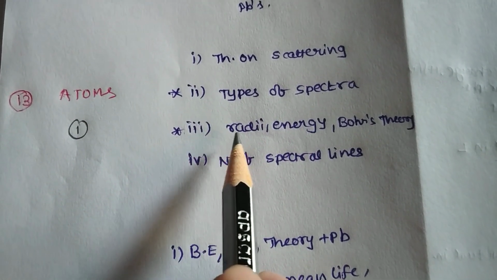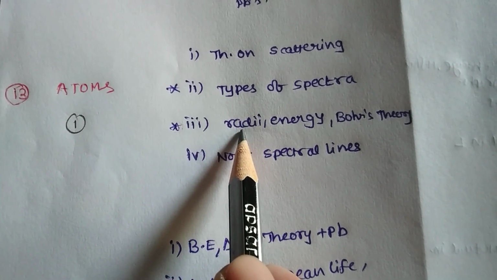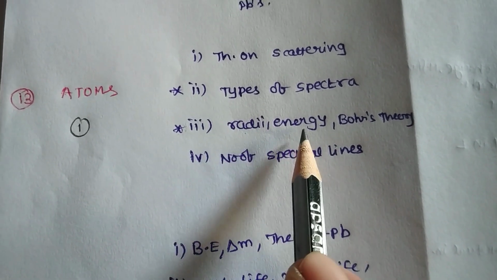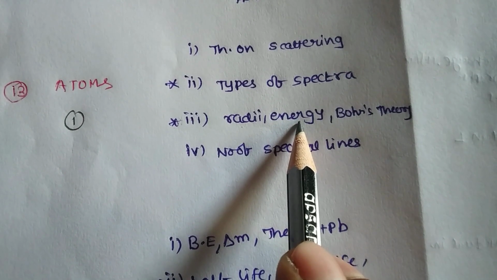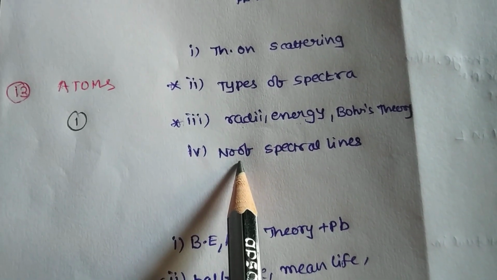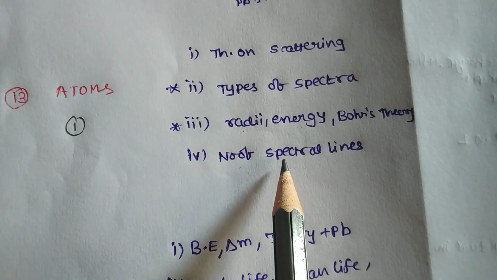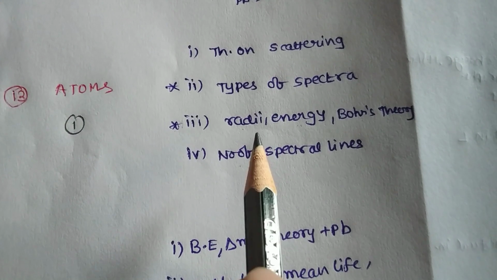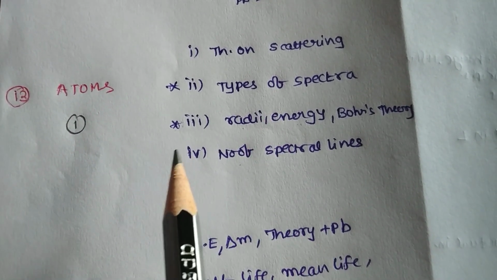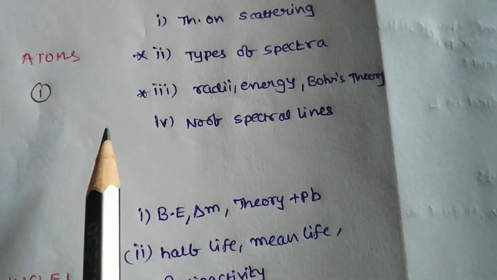Second one is by using Bohr's theory, what is the radius of the second orbit, the kinetic energy, potential energy, total energy relations, and how many spectral lines are produced when the electron moves from one state to another. Those types of problems are revised, and it is easy and you can attempt it.